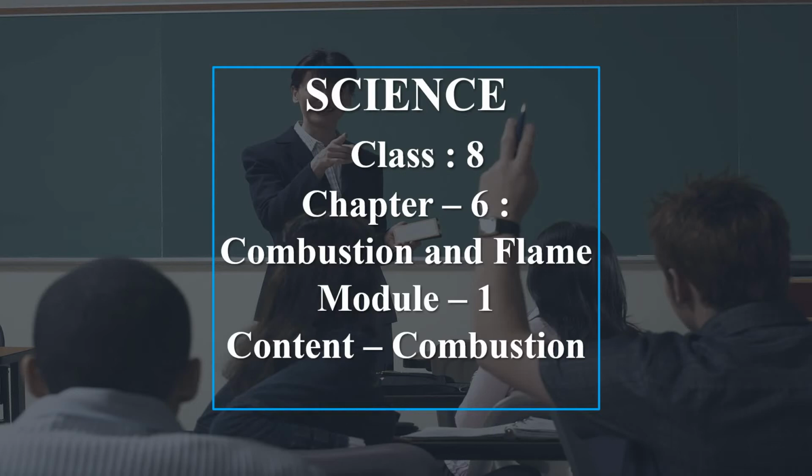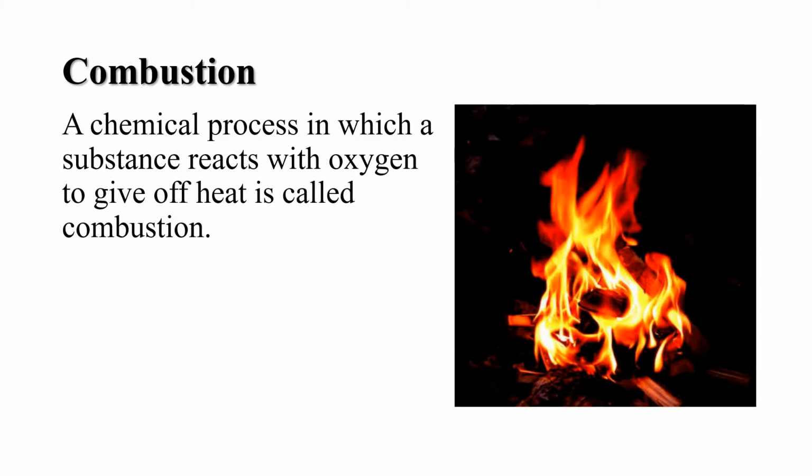So let us start. First, let us understand the meaning of combustion. The process in which a substance combines chemically with oxygen to give off heat and light is called combustion. And in the combustion process, heat and light are evolved, and that's why combustion is an exothermic process.